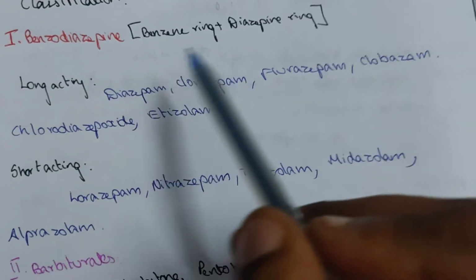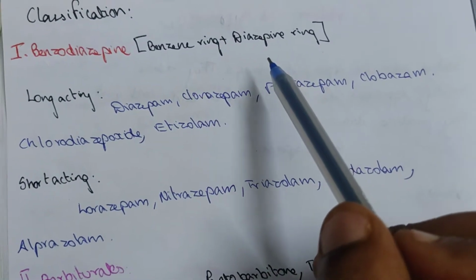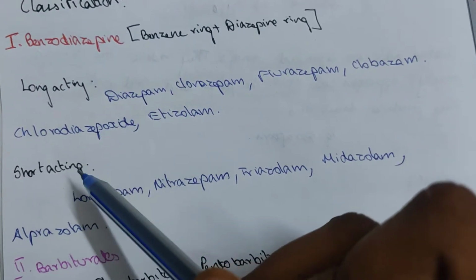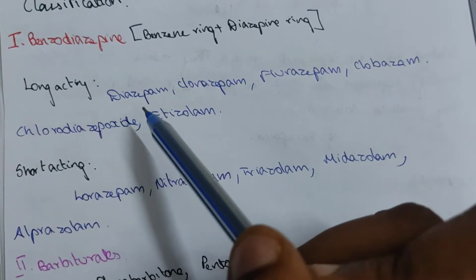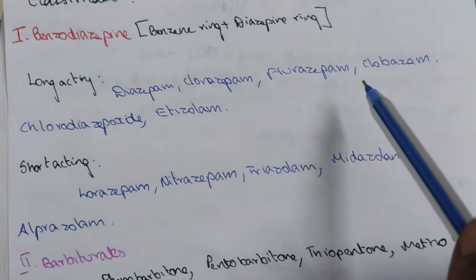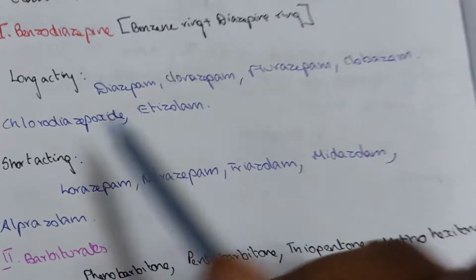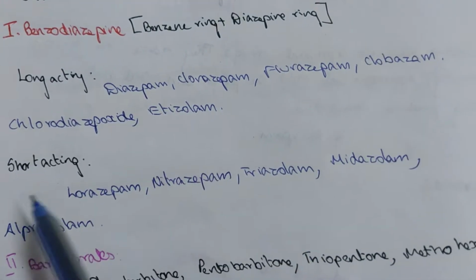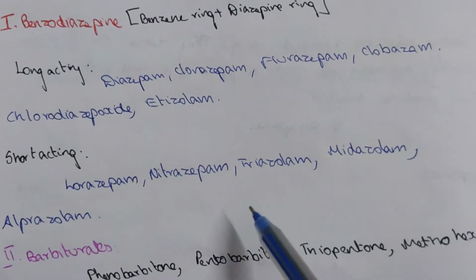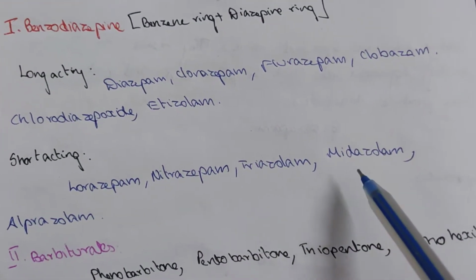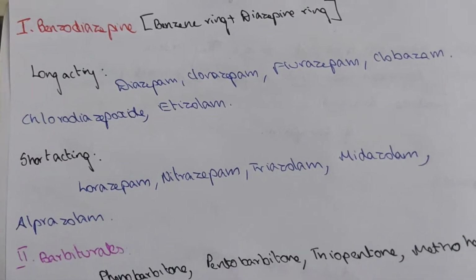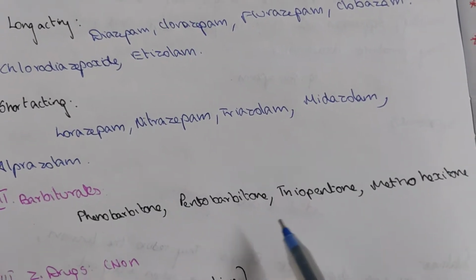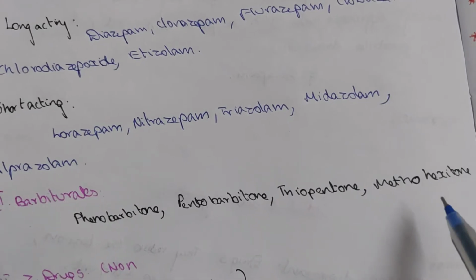First, benzodiazepines. A benzene ring plus a diazepine ring is seen here. They are divided into two types: long acting as well as short acting. Long acting are diazepam, clonazepam, flurazepam, clobazam, chlordiazepoxide, ethyl loflazepate. Short acting are lorazepam, nitrazepam, triazolam, midazolam, alprazolam. Then barbiturates. Barbiturates are phenobarbital, pentobarbital, thiopentone, methohexitone.